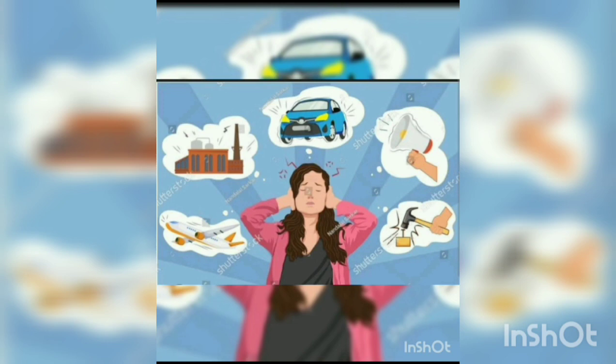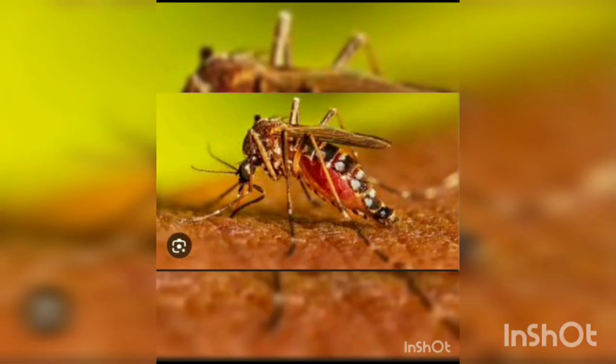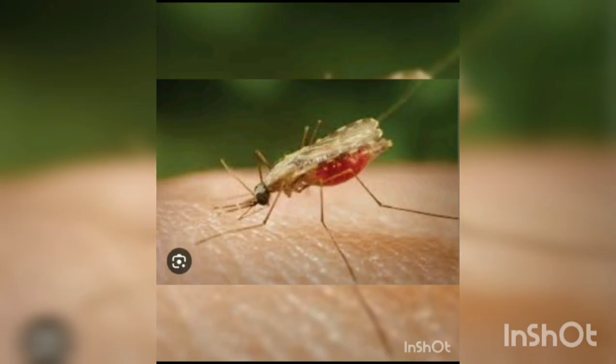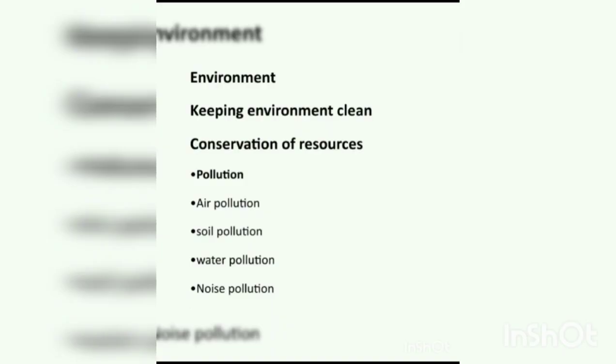So, what diseases are caused by water pollution? Here are some diseases like malaria, dengue, fever. These can be caused by water pollution. So, we have finished one topic, environment. What have we covered in this topic? First is environment, second is keeping the environment clean, third is conservation of resources, and fourth is pollution.